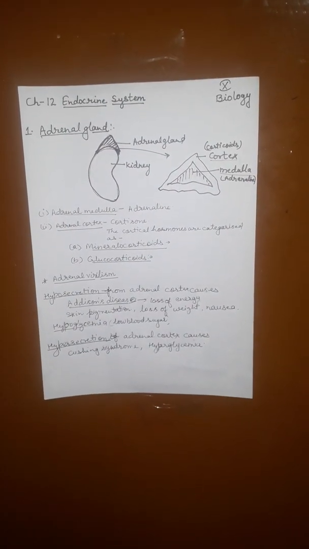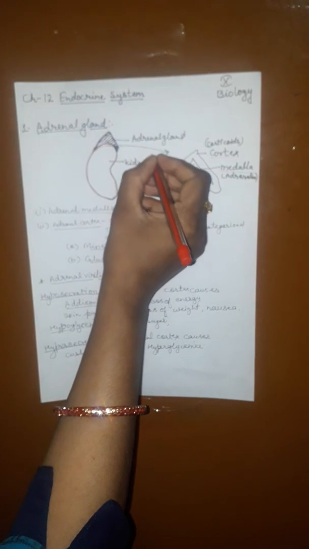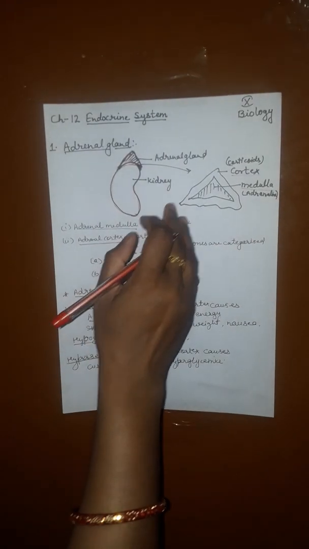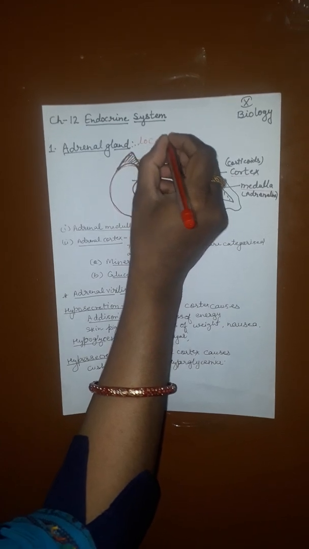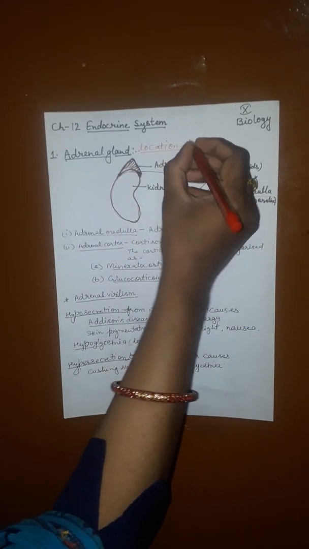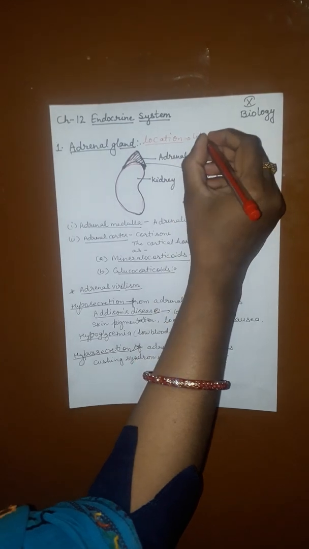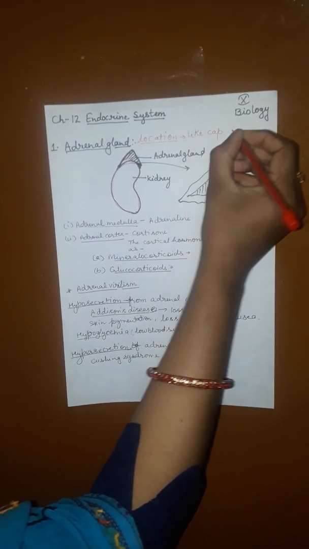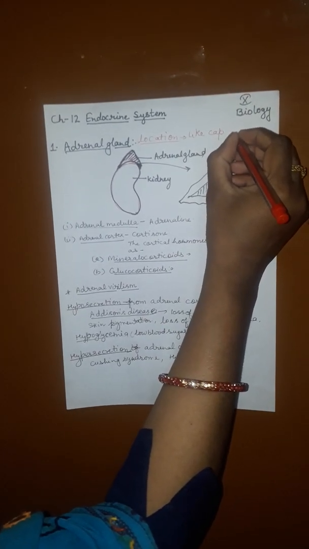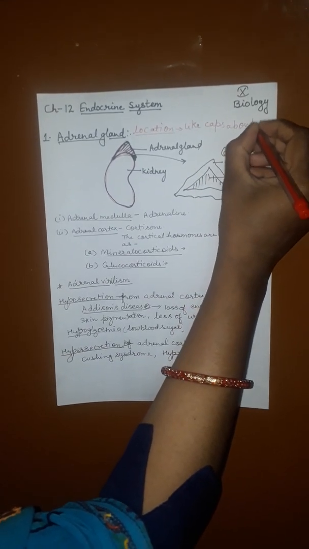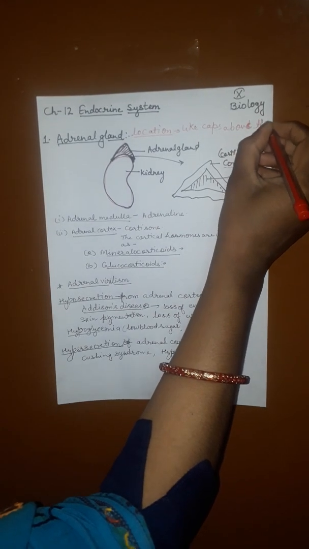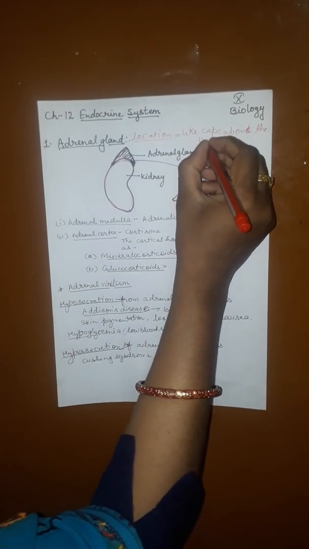Adrenal glands are like caps above the kidneys.